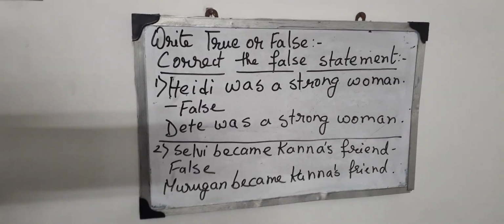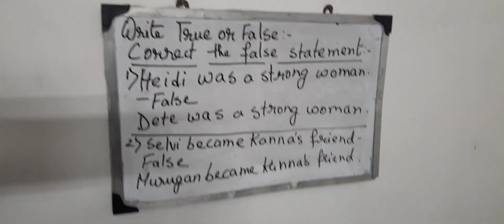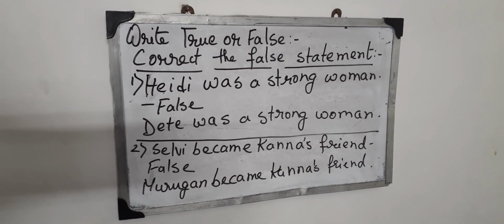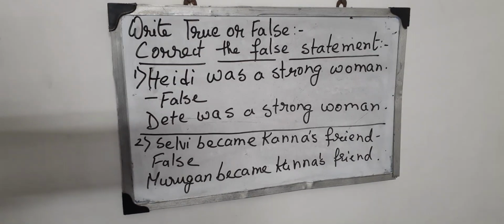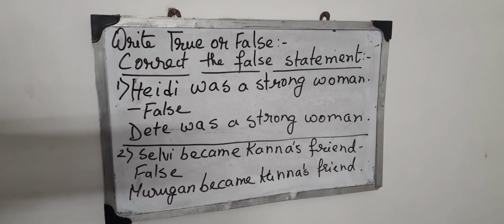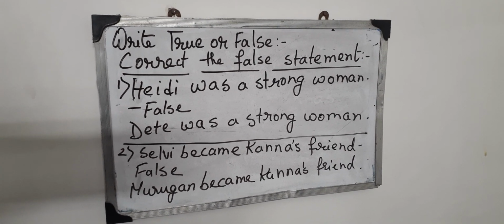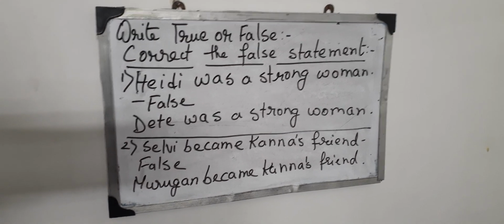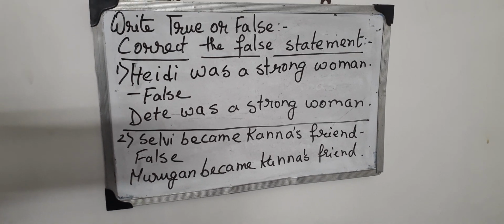Now, in this video lesson, I shall tell you how to attempt true and false in class 4. In your previous classes, you had done only writing true and false.